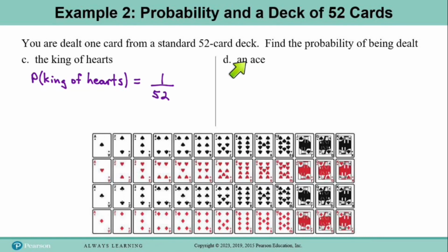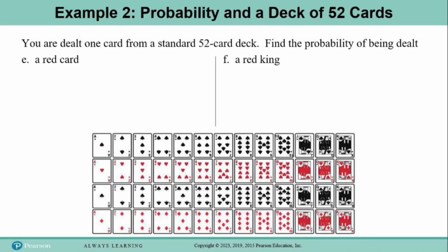And then for part D, let's find the probability of being dealt an ace. So you can see that there are 4 aces. So the probability of being dealt an ace is 4 divided by 52, which simplifies to 1 over 13.